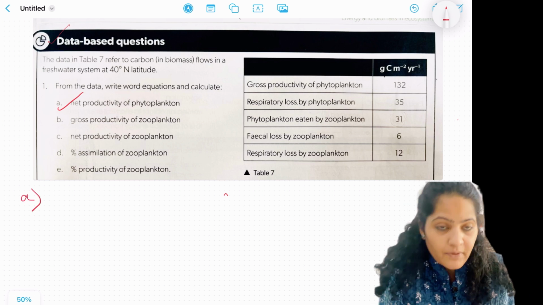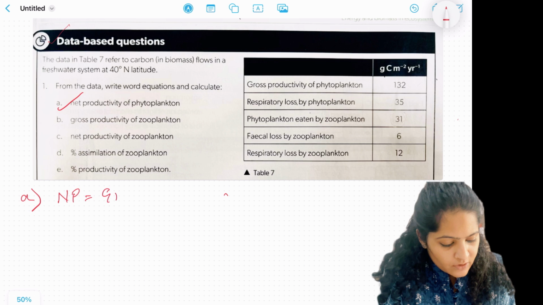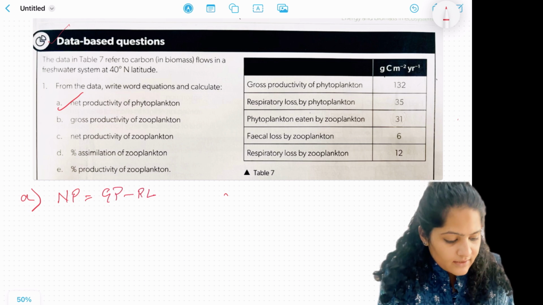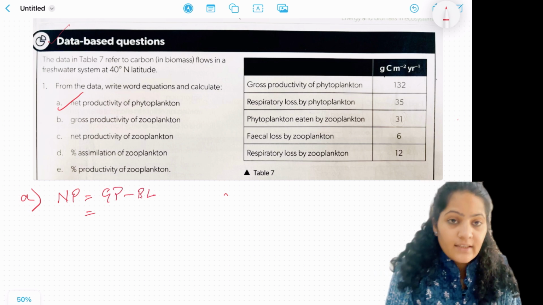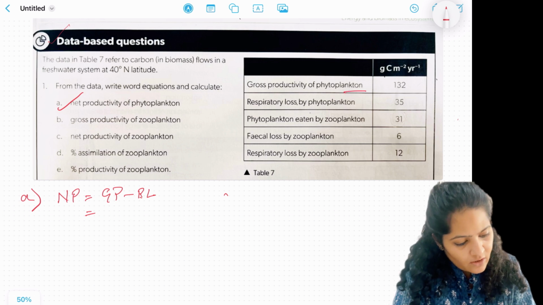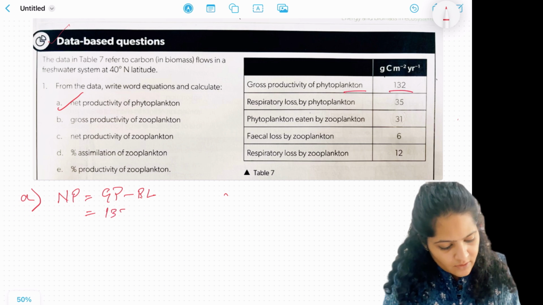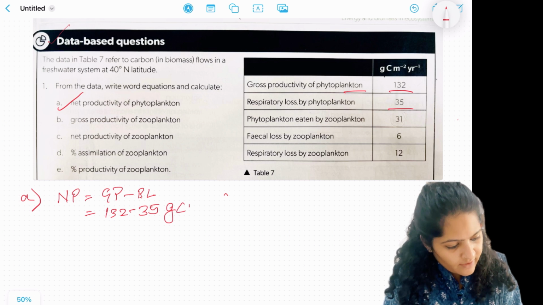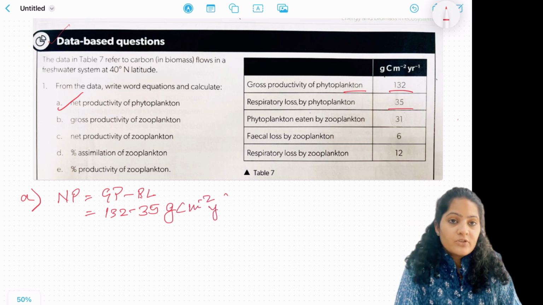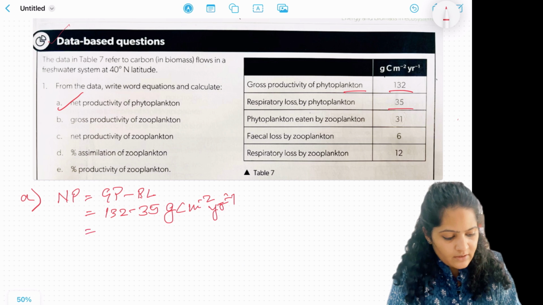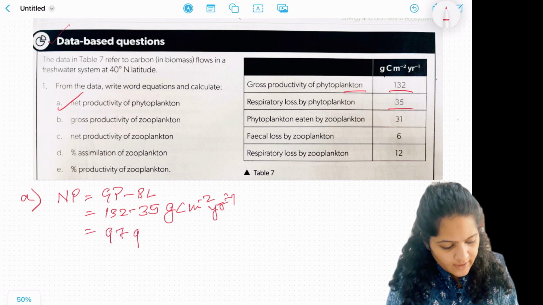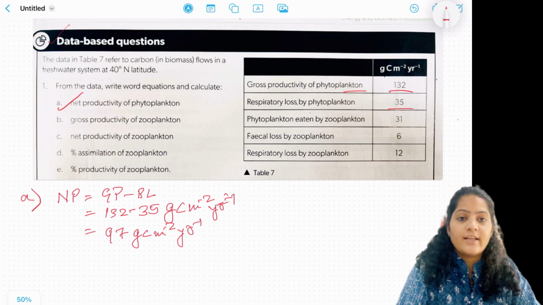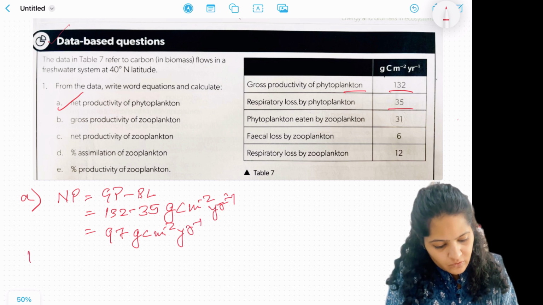So in part A, net productivity, we already know net productivity is gross productivity minus the respiratory loss, right? So what is the net productivity of phytoplankton? Gross productivity is 132 minus the respiratory loss of 35 grams of carbon per square meter per year, which comes to around 97 grams per square meter per year. So that is your first question. Let's quickly go to the second question.